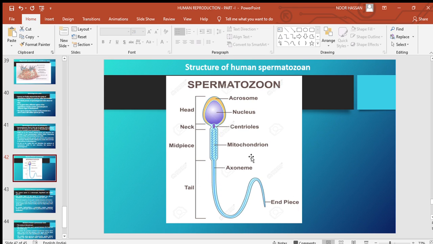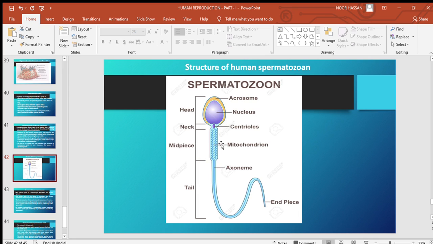The head consists of two parts, the acrosome and the nucleus. The acrosome is the pointed part of the spermatozoa, and it helps in the secretion of an enzyme called hyaluronidase, also called lysine, because it helps in dissolving the membrane of the egg during fertilization so that the sperm can penetrate into the egg.